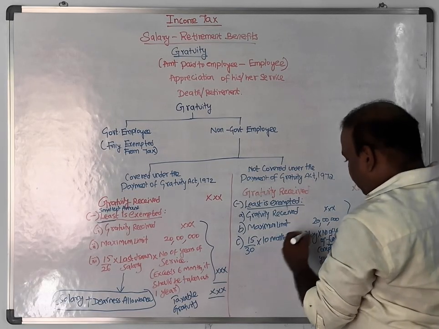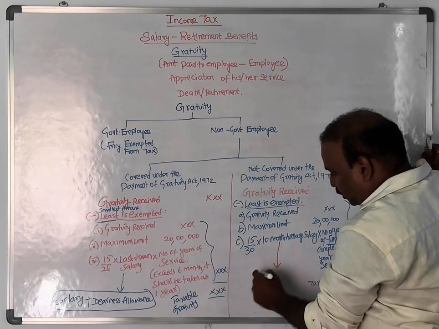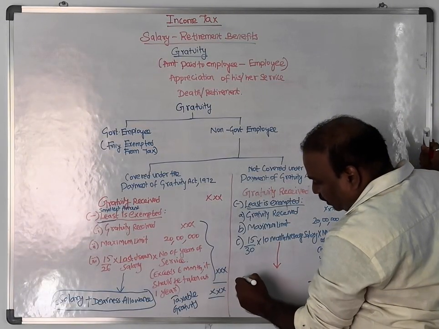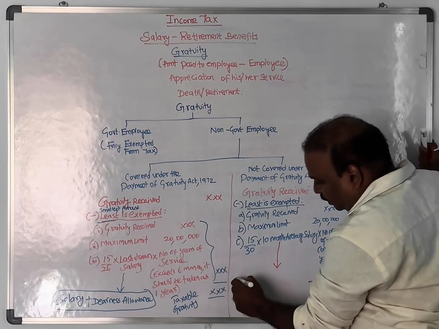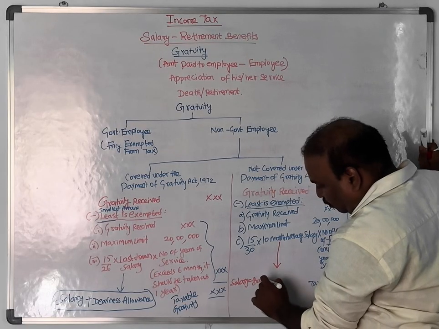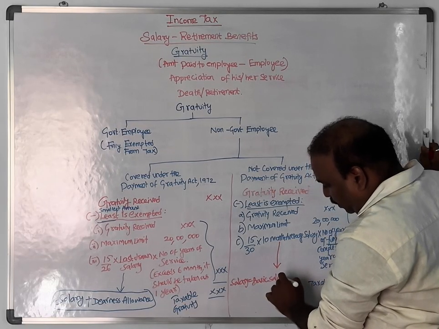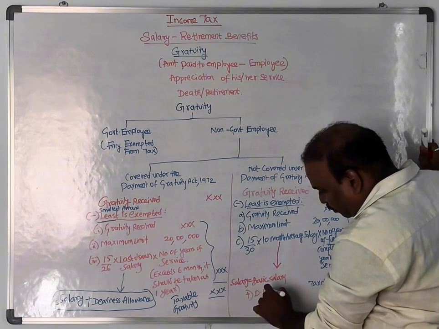Now I will explain how to calculate 10 month salary. We need to calculate 10 month salary and divide it by 10. You will get the 10 month average salary. Here salary refers to basic salary or basic pay plus DA.